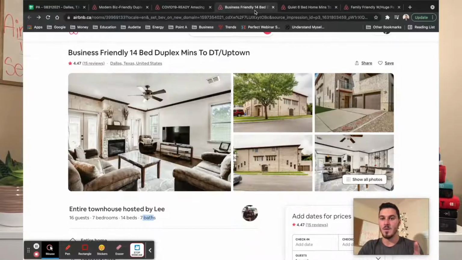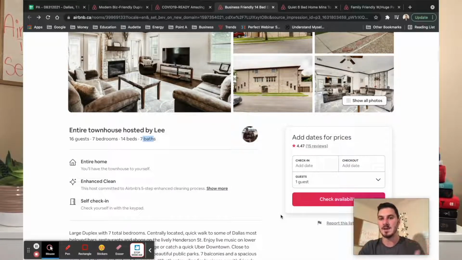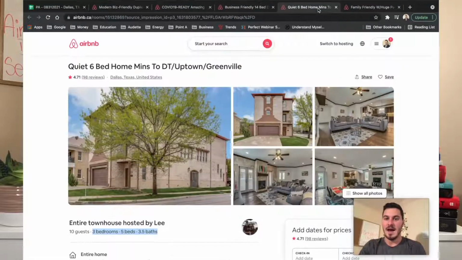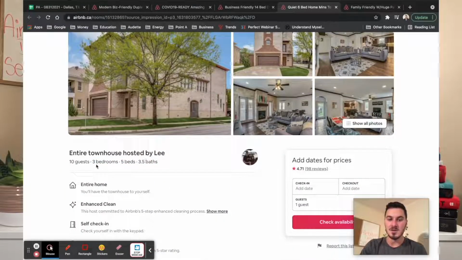So he has one listing that is for the entire place, and that one's going to be booked out at a really high rate. The nightly rate's going to be really high because it's this entire listing, right? However, at the same time, for the exact same building, as you can see here, he also has another listing for one of the units within the building, right? So this is a multi-unit building. There's multiple units within this building, and he's got multiple listings and then one for the entire building.